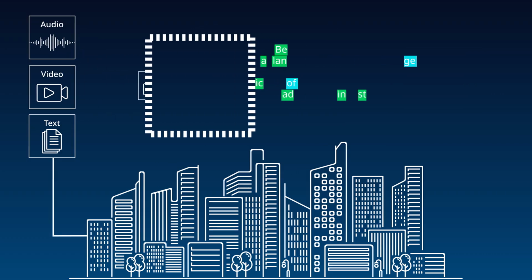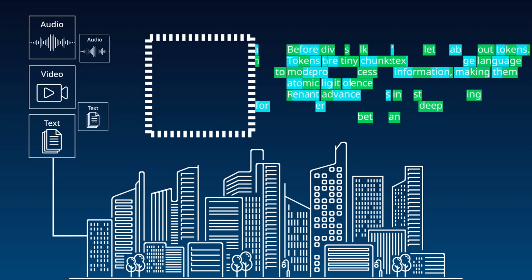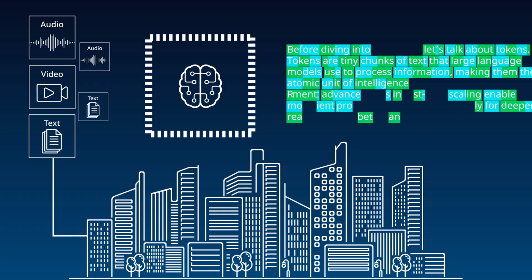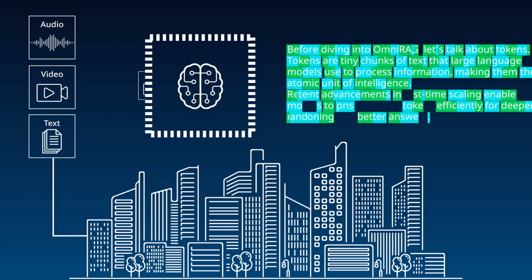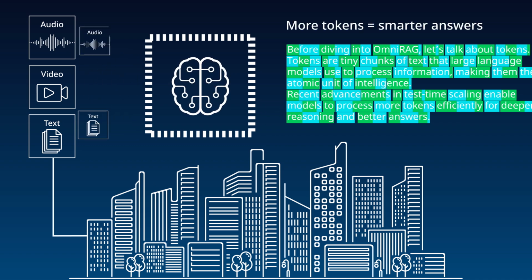Tokens are tiny chunks of text that large language models use to process information, making them the atomic unit of intelligence. Recent advancements in test time scaling enable models to process more tokens efficiently for deeper reasoning and better answers. In simple terms, the more tokens that a model can process, the smarter its answers become.